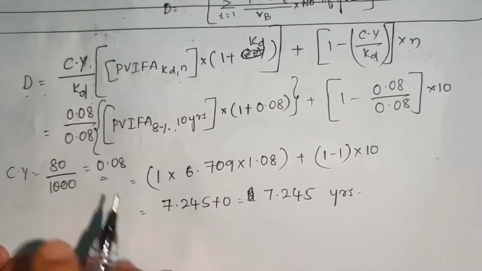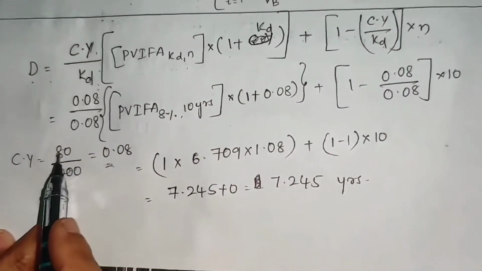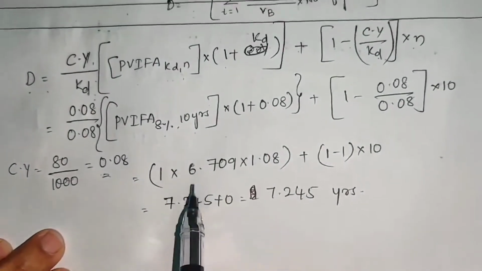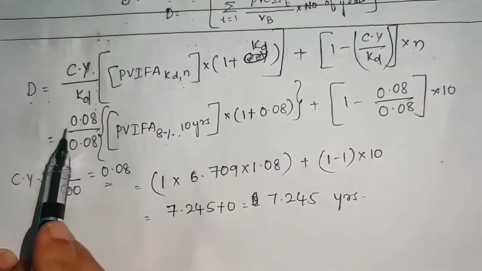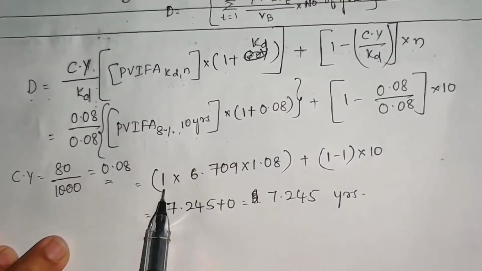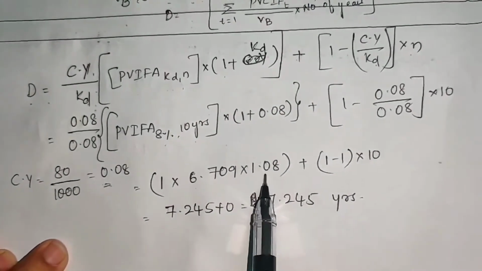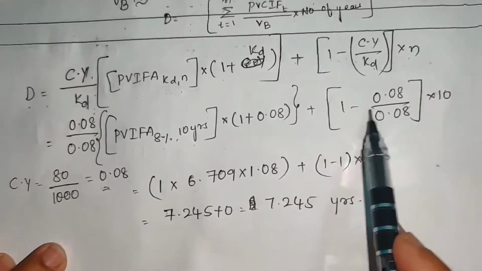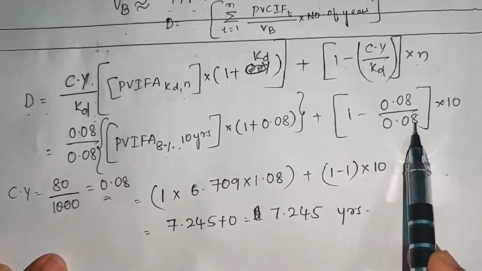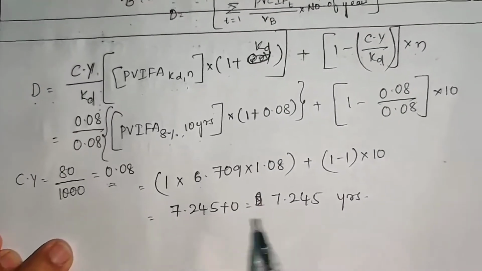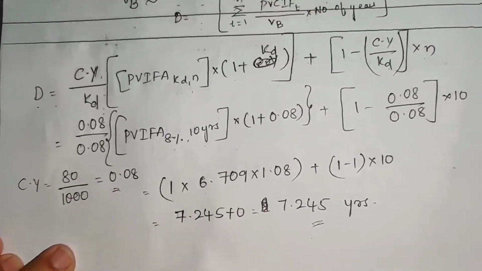Because here we have discussed that it is a weighted average. By simplifying them, PVIFA 8%, 10 years, its value is 6.709. 0.08 divided by 0.08 is 1. So 6.709 into 1.08, plus 1 minus 1. This equals 1, right? So this whole term is 0. So 7.245 years is the duration.